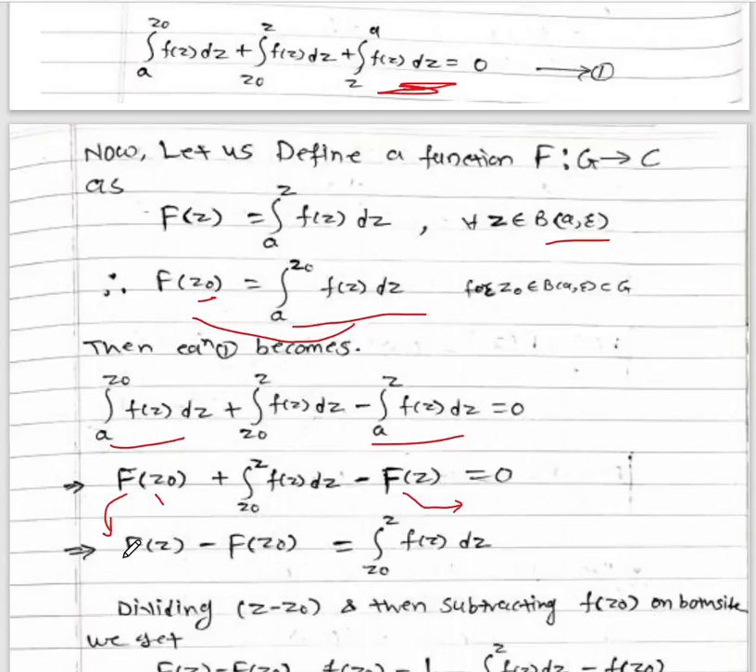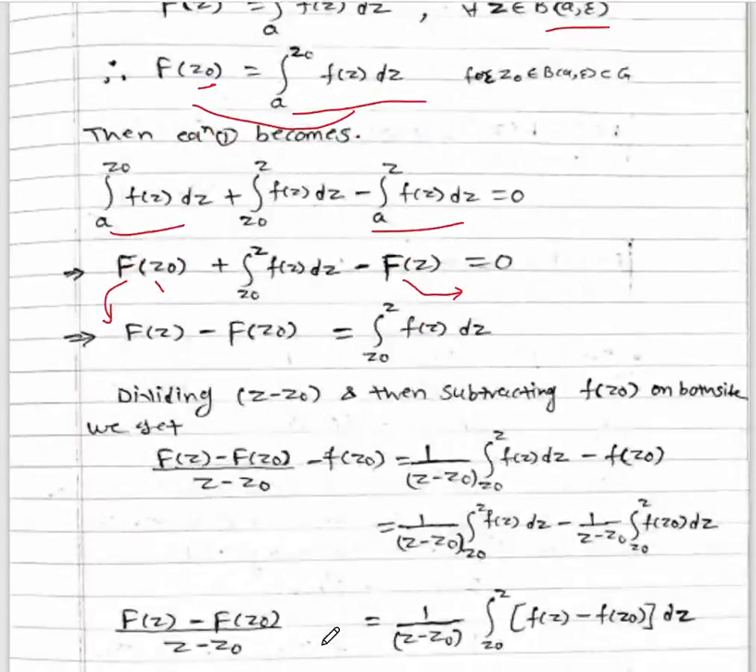Now we will divide by z minus z0 on both sides. Then we will subtract the term f(z0) on both sides. First we will divide. So dividing by z minus z0, we get f(z) minus f(z0) upon z minus z0, and then we will subtract f(z0) from the left side as well as from the right side. So first we divide by z minus z0: 1 upon z minus z0, the integral from z0 to z of f(z) dz.